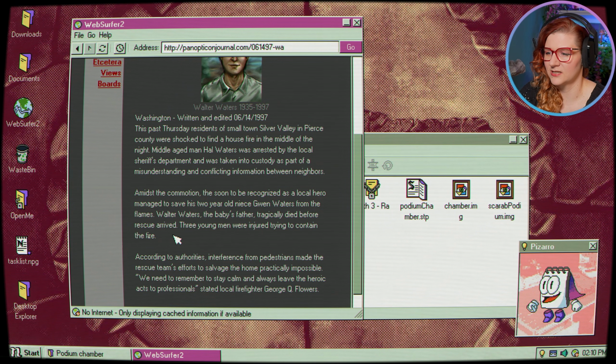According to authorities, interference from pedestrians made the rescue team's effort to salvage the home practically impossible. We need to remember to stay calm and always leave the heroic acts to professionals, stated local firefighter George Q.